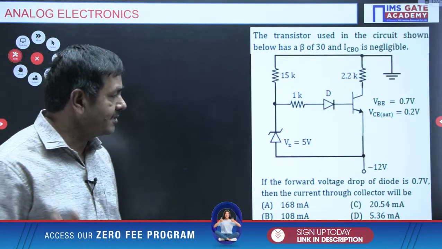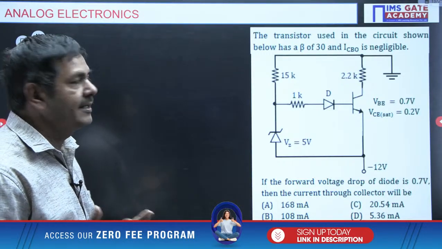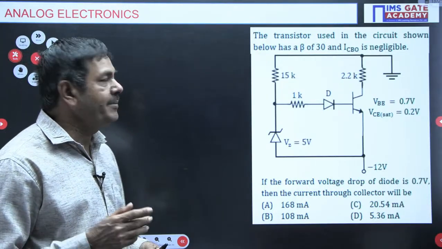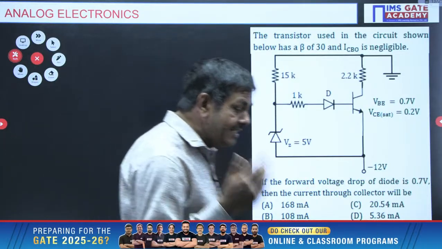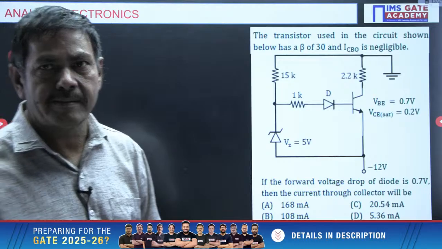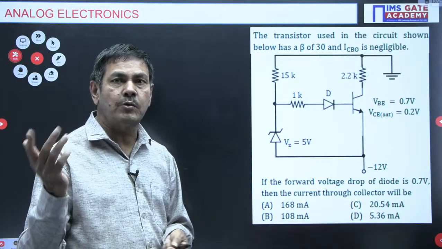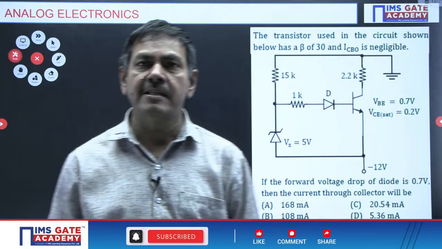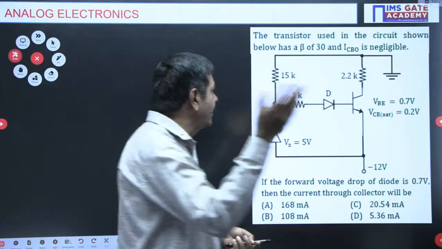What is the problem asking first of all? The transistor used in the circuit shown below has a beta of 30. The beta value is directly given in the problem, 30. And ICBO is negligible. Collector to base current when the emitter is open circuited is negligible. ICBO is nothing but the leakage current. What leakage current is flowing? The leakage current generally comes when the temperature is increasing, covalent bonds are broken between the collector and base, and a multiple number of minority carriers are generated and can develop the current ICBO. That current is neglected. It's very, very small. That's why ICBO is neglected.